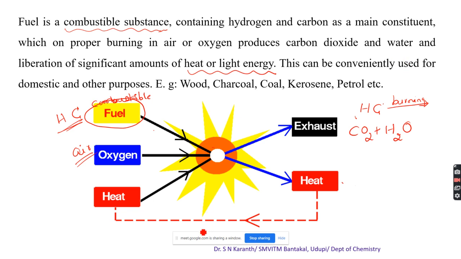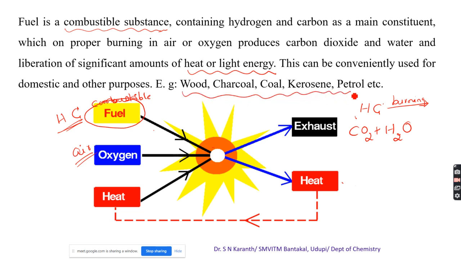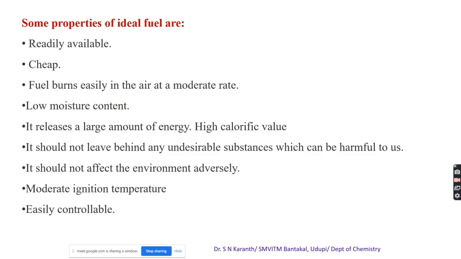So in general, a fuel is a combustible substance containing carbon and hydrogen as main constituents, which on proper burning in air or oxygen produces carbon dioxide, water, and liberation of heat and light energy. These are the common fuels we use: wood, charcoal, coal, kerosene, petrol, etc.